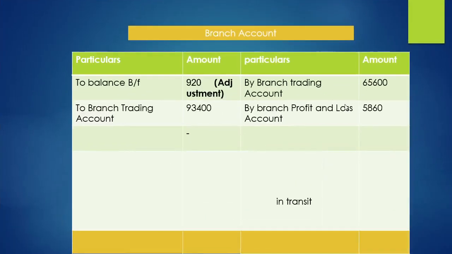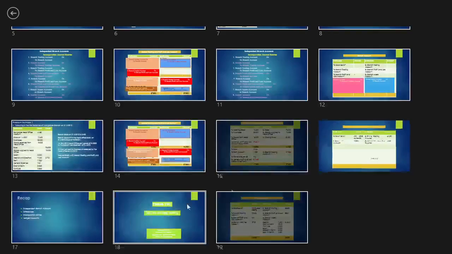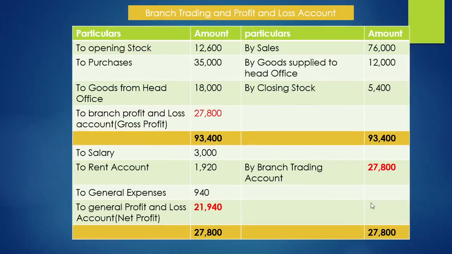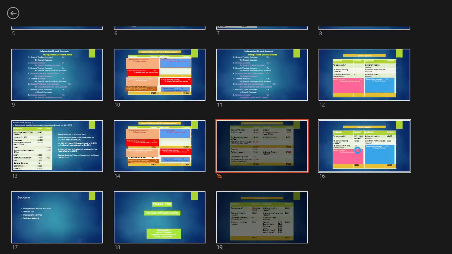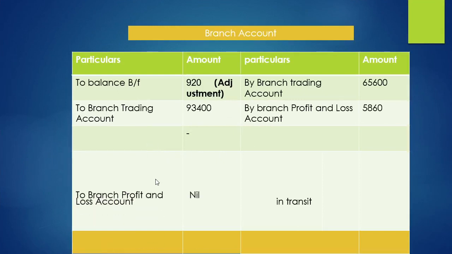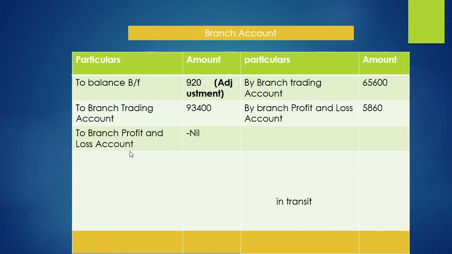So it is 5,860. So profit and loss account. There is no item on the credit side, so there is no entry on the branch account. Branch profit and loss account credit side entry is nil. And the next task is to transfer the assets here.